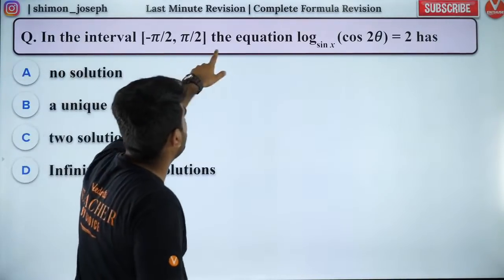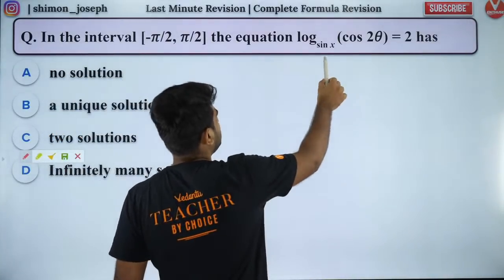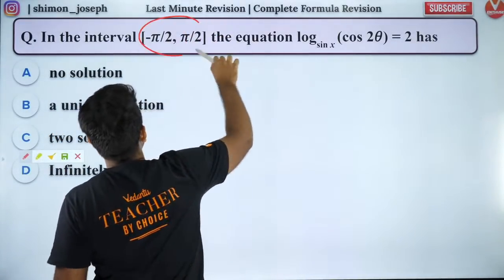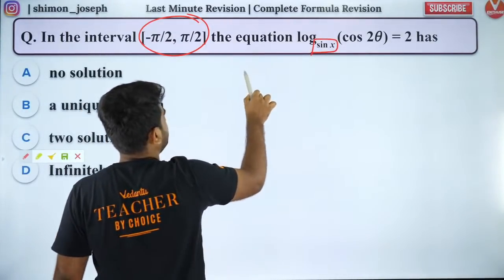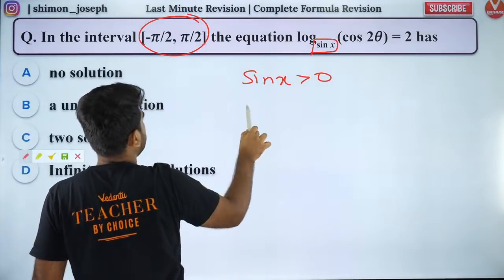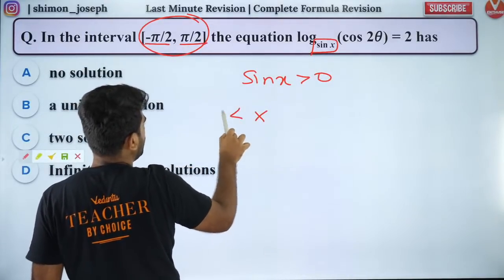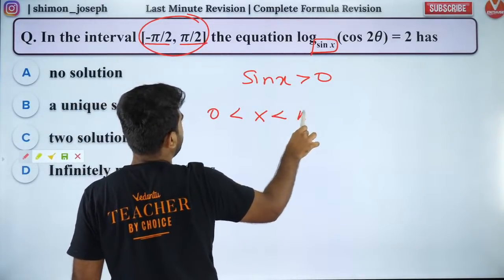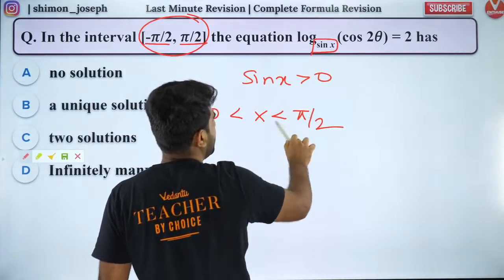So guys, in this interval, the equation has how many solutions? So you can easily solve it. First of all, this is the interval that you have, isn't it? And you want your base to be positive. So for log to be defined, your base should be positive. That means this interval cannot be minus pi by 2 to pi by 2. It should be between 0 to pi by 2, because only between 0 to pi by 2 it is positive. Got it? So that is the first thing you have to do.